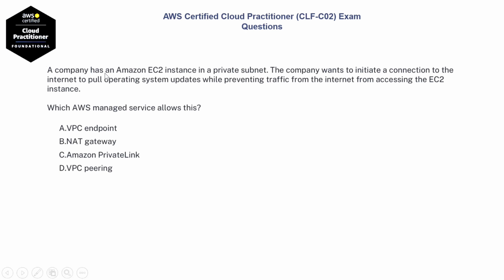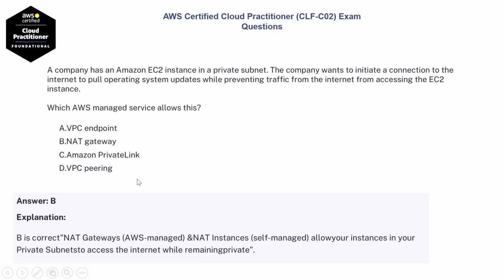A company has an Amazon EC2 instance in a private subnet. The company wants to initiate a connection to the internet to pull operating system updates while preventing traffic from the internet from accessing the EC2 instance. Which AWS managed service allows this? Option A, VPC endpoint. Option B, NAT gateway. Option C, Amazon PrivateLink. Option D, VPC peering. The right answer is option B, NAT gateway.